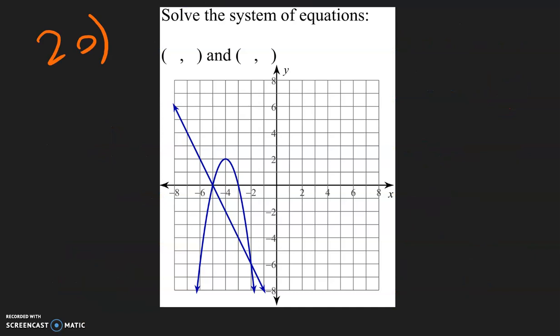And for number 20, we want to see where the two graphs meet each other, where they intersect. So here's one point. That's negative 5, 0. This space is kind of too small to write. Okay, negative 5, 0. That's one of them. The second one is going to be over here, which is at negative 2, negative 6. And these are your two solutions.